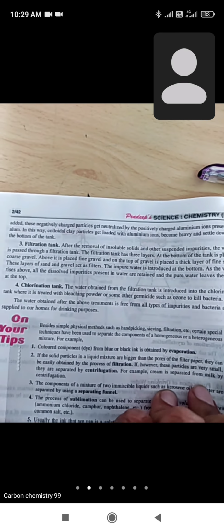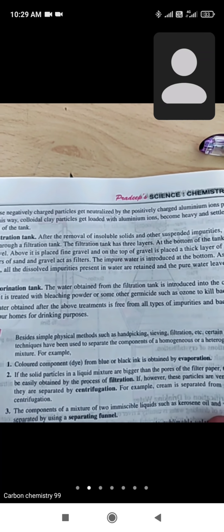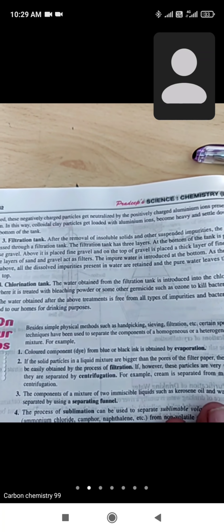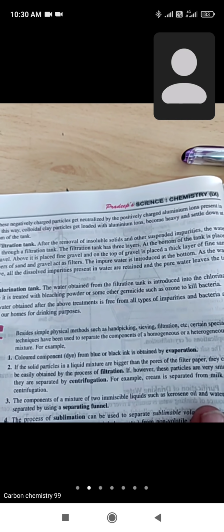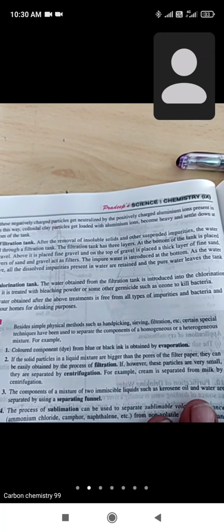Difference is there in the size of the particles in this filtration tank, and the water will be purified by the filtration tank, so that the rest of the impurities which are present in a water can be removed easily, and the water will get purified. Removed means all the waste particles will be removed from the water.